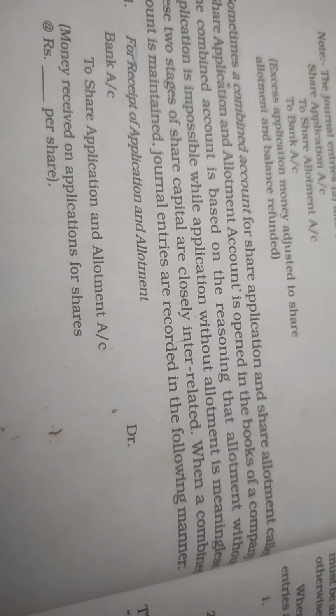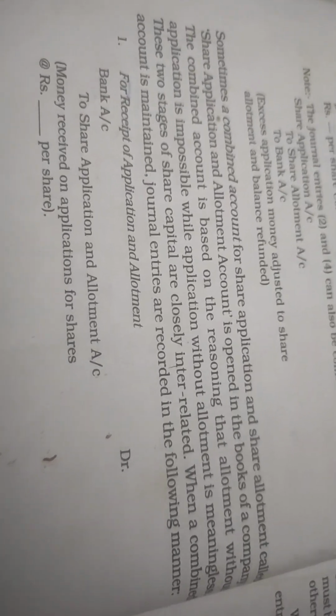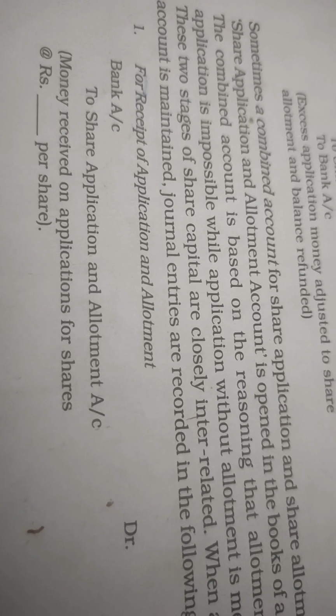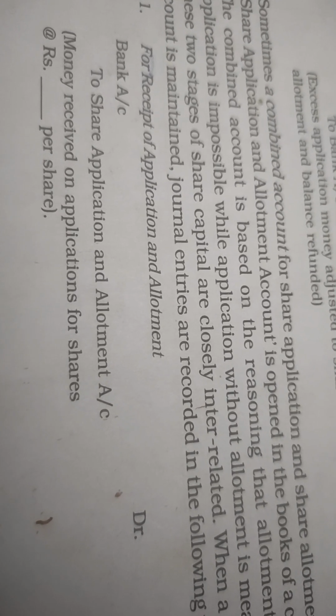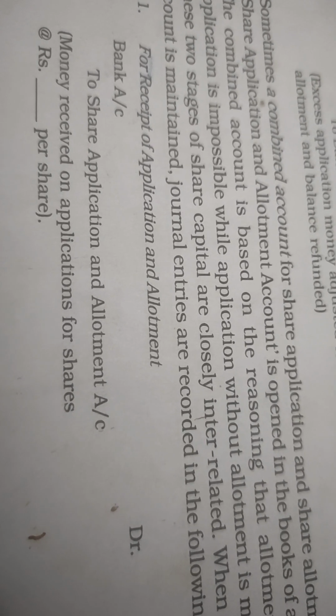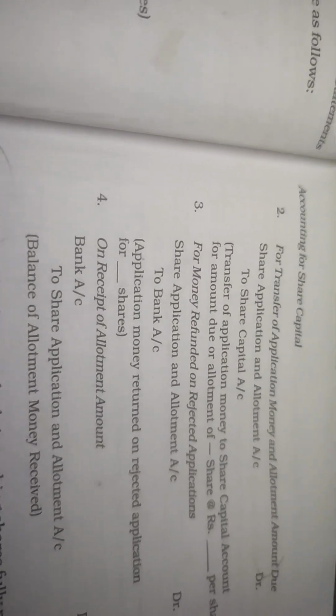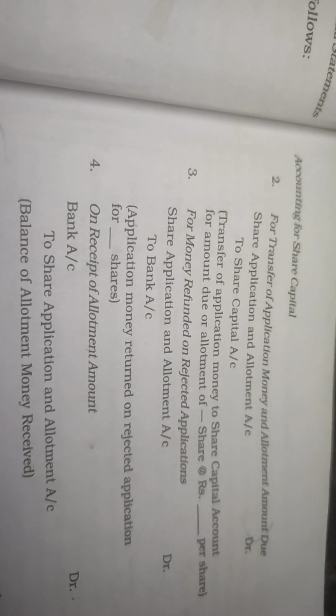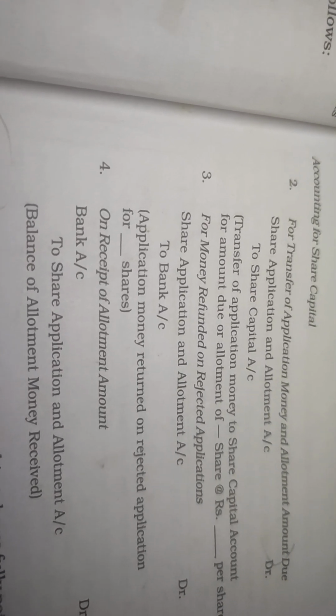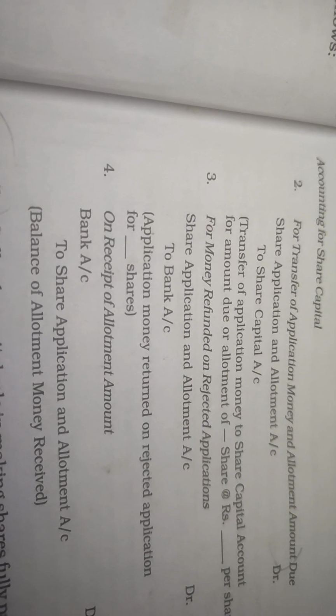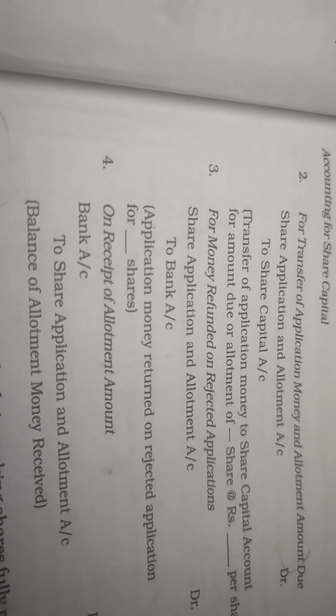Then when a combined account is maintained, the journal entries are made in this order. For the receipt of application and allotment money, bank account debited to share application and share allotment account. After getting the application money and allotment money, it is transferred to share capital account.